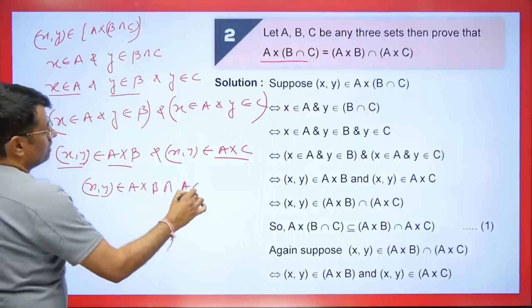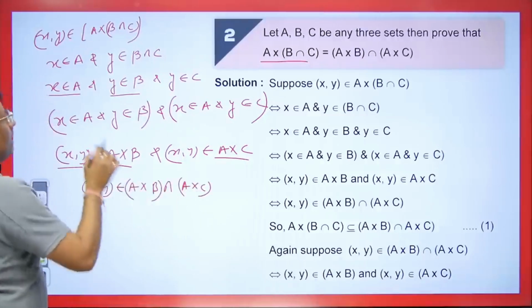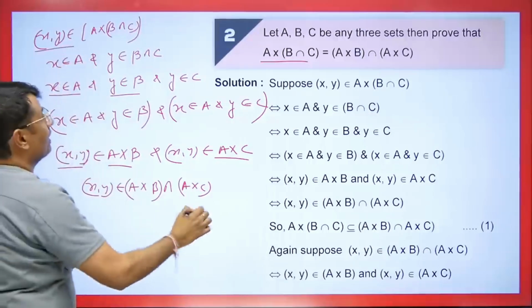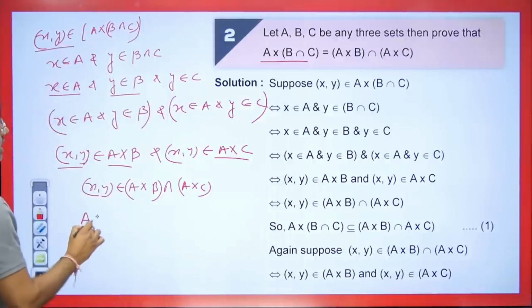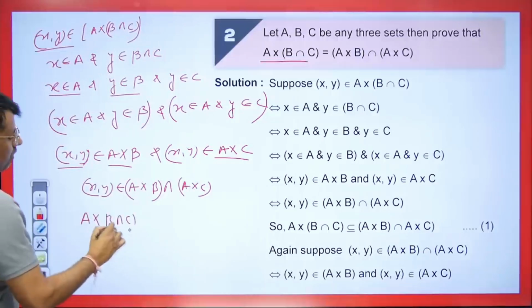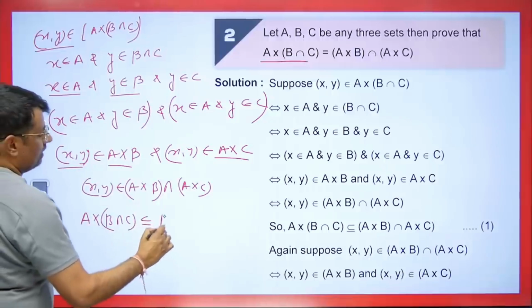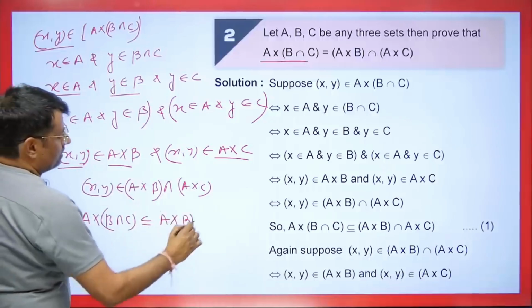So it will be A cross B intersection A cross C, right? This means that we took an element from here and put it here. This means that A cross (B intersection C) will be contained in (A cross B) intersection (A cross C).